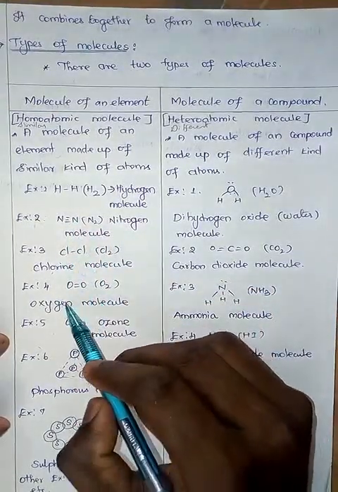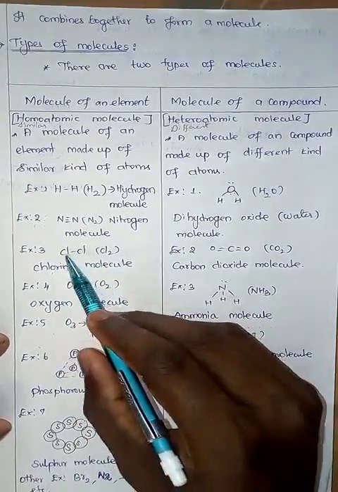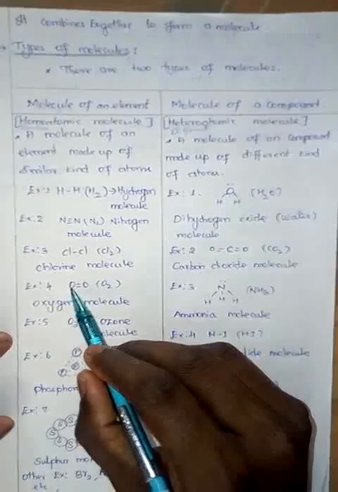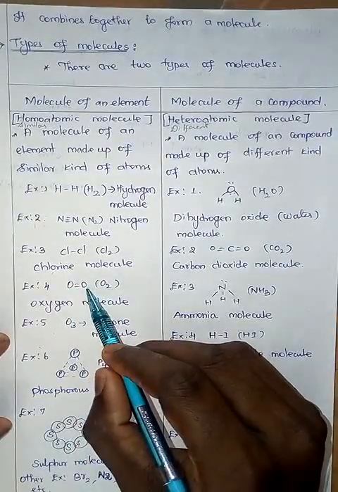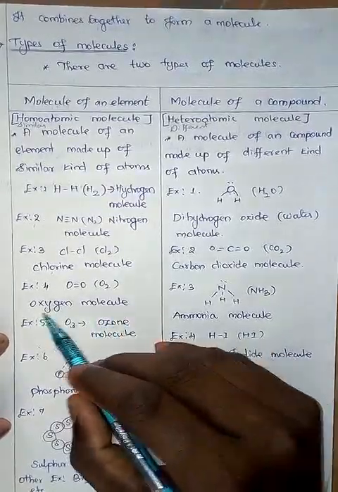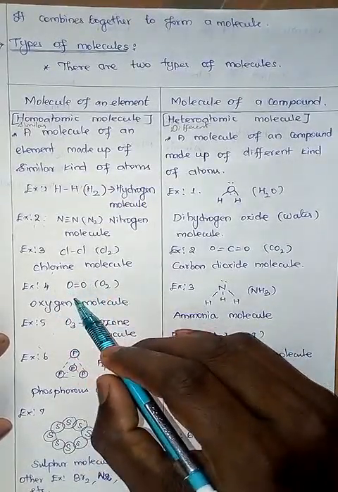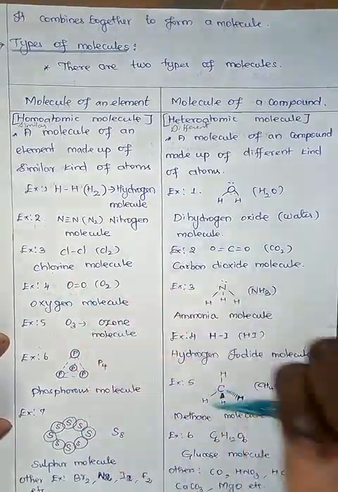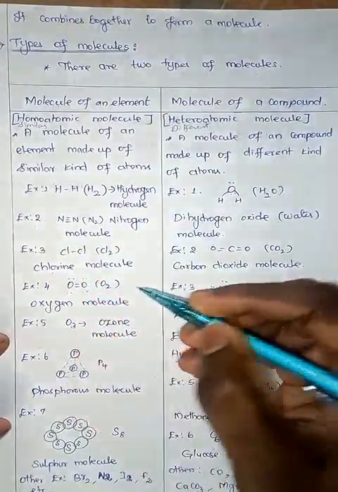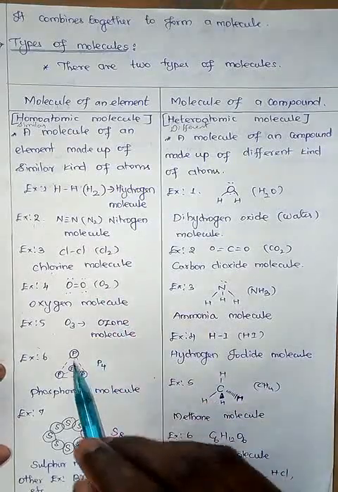Similarly, chlorine molecule Cl2, oxygen molecule O2. One oxygen atom combines with another oxygen atom by two covalent bonds, forming an O2 oxygen molecule, fulfilling their last shell. So by that both the atoms have 8 electrons on the last shell.